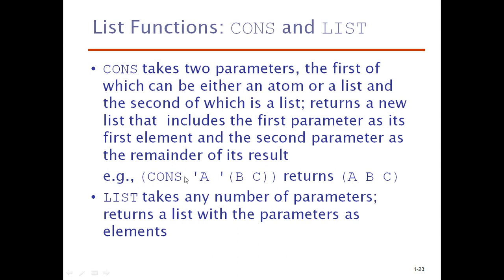So here, this CONS function will add A with the list B C, and thereby it will return A, B, C. That means it is a concatenation. List takes any number of parameters and returns a list with the parameters as the elements. So the concatenation will be successful. One thing you have to observe here is the first one is an atom, meaning an independent one, but the second one is a list. Even though the first is an atom and the second is a list, CONS is a function which will add the atom to the list. Finally it will return the list only.